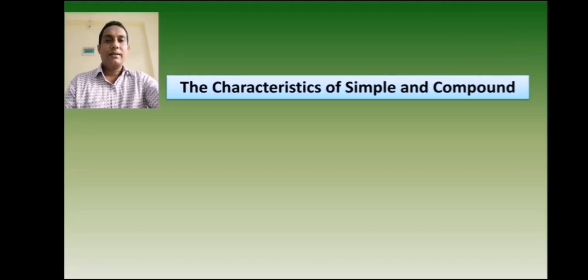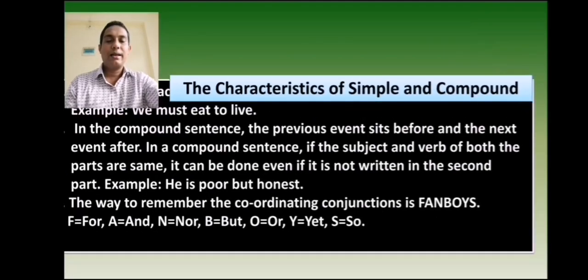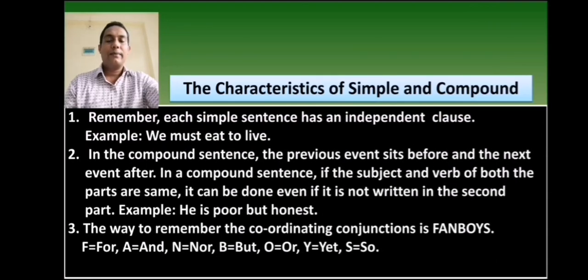Dear viewers, notice the characteristics of simple and compound. Characteristics number 1. Remember, each simple sentence has an independent clause. প্রতিটি সিম্পল সেন্টেন্সে একটি ইন্ডিপেন্ডেন্ট ক্লজ থাকে। For example, we must eat to live. In this sentence, we is a subject. Must eat is a finite verb. We must eat to live is an independent clause. That's why it is a simple sentence.